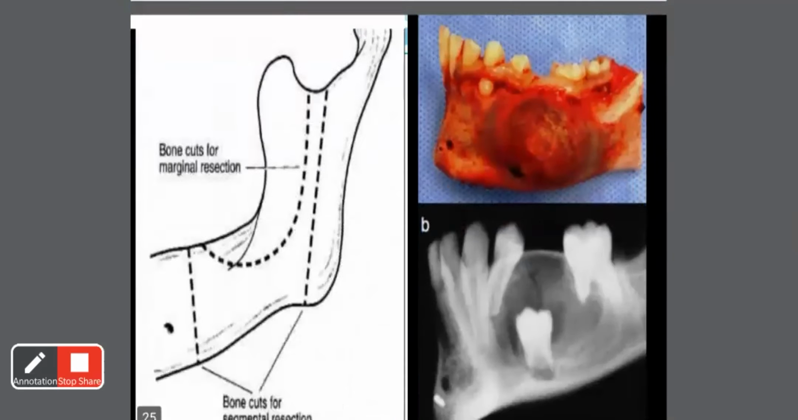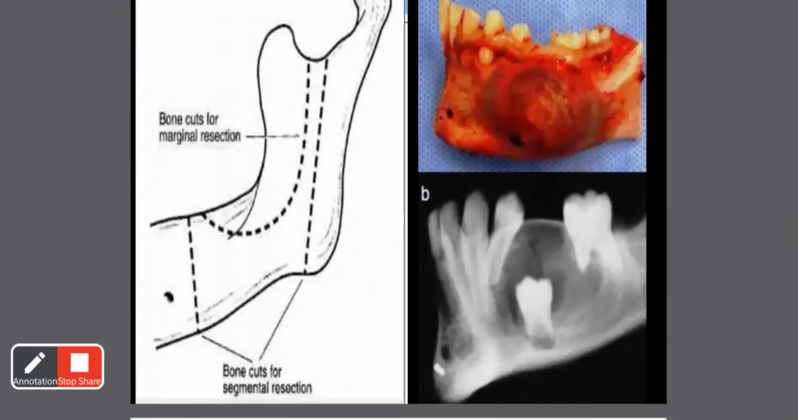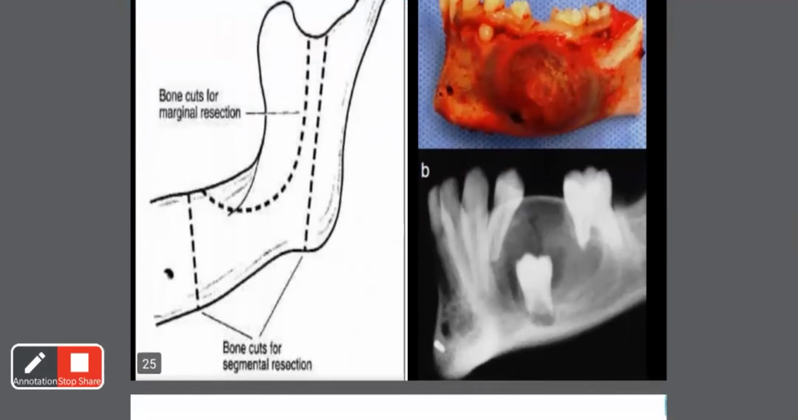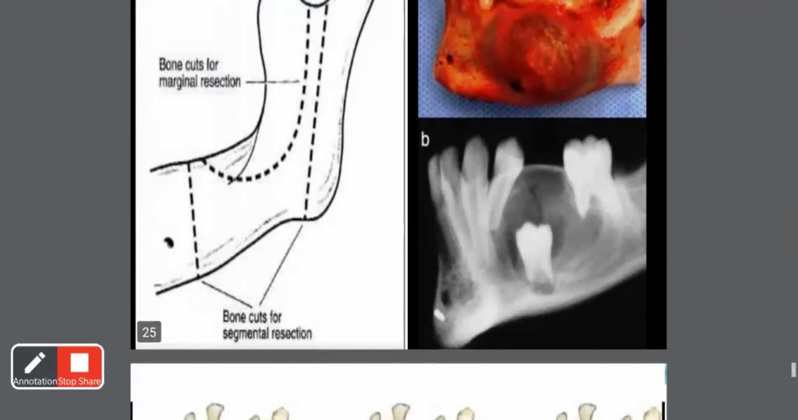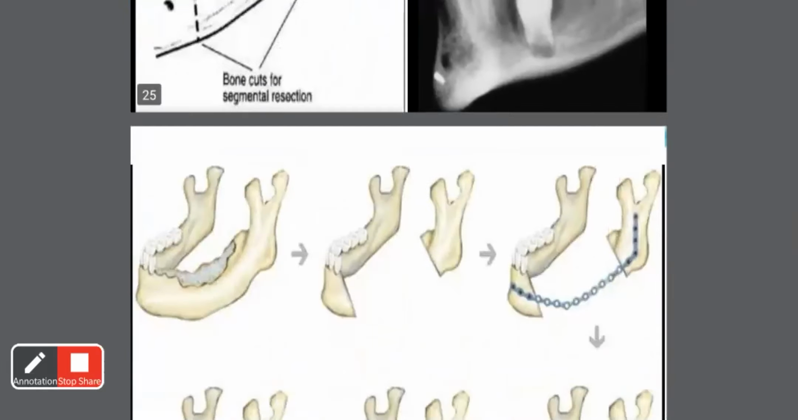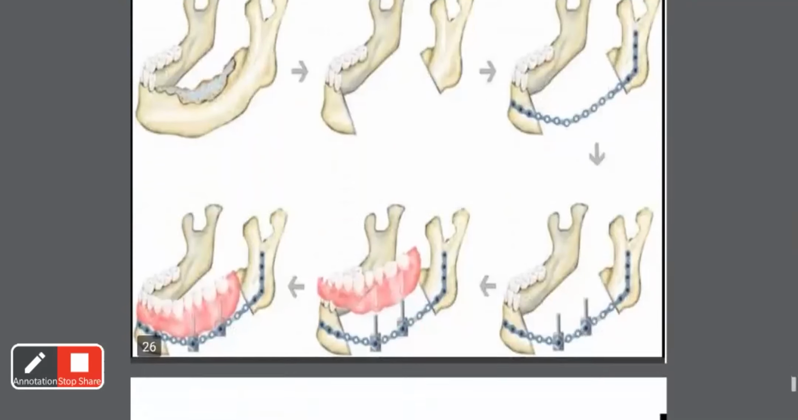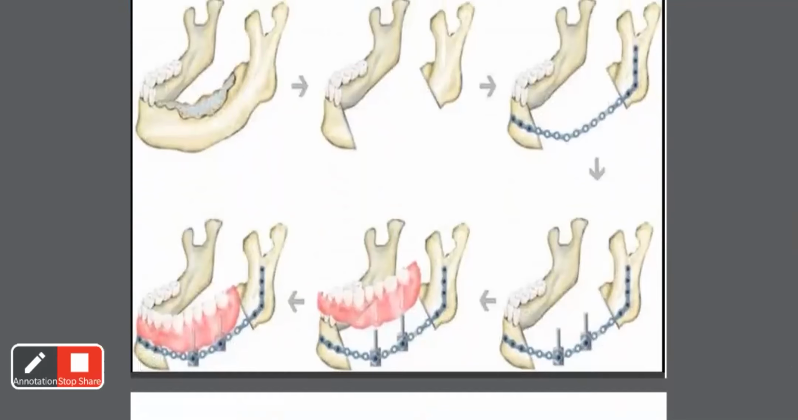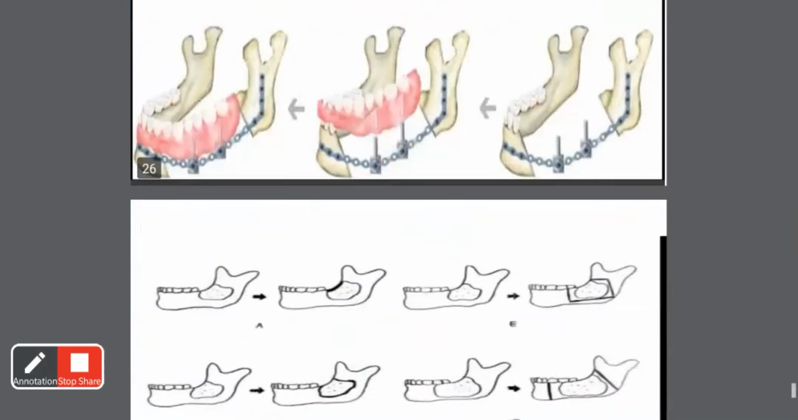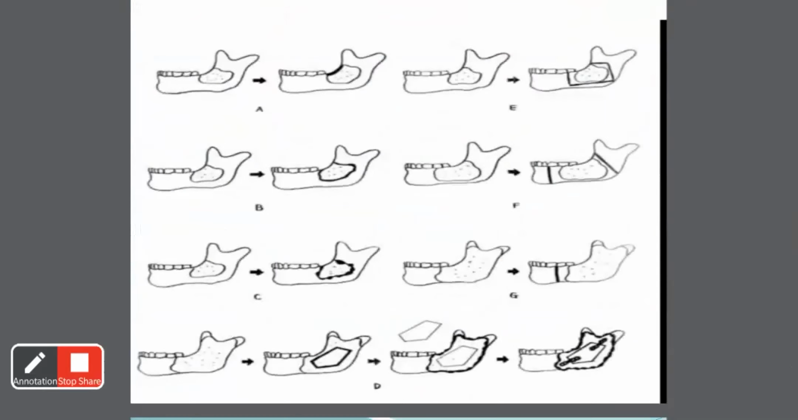So in this diagram you can see the bony cuts for marginal resection. Marginal resection is the one in which the continuity of the jaw is maintained. And then there are bony cuts for segmental resection. In segmental resection, a complete part of the bone is removed. And then after the removal of the bone, there is reconstruction with plates and screws, and then a denture is given to the patient. The same thing is explained in this diagram as well.